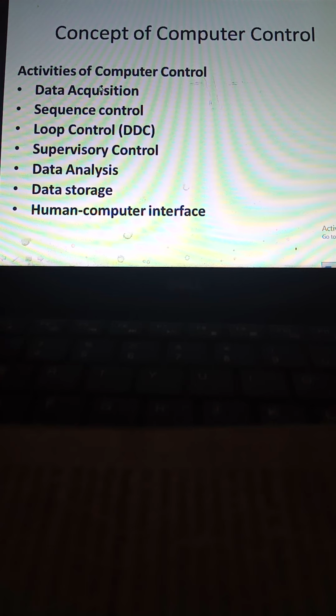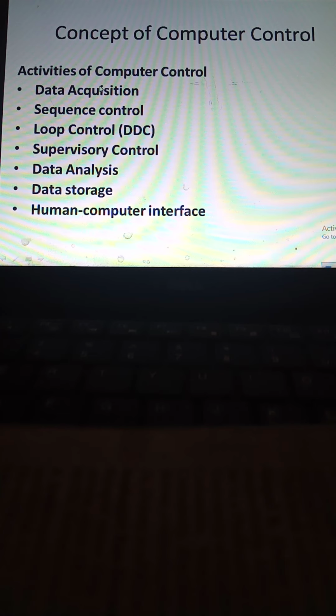So one is data acquisition. Data acquisition means collecting data. I already told what data the computer has to collect. One is output measurement done by a sensor, which has to be taken to verify whether the output is proper. Then, in controlling the output, some internal state of the system is needed. For example, to control voltage, current also has to be controlled, so the current cannot exceed a certain limit. So the current also has to be measured. That means state information from the system, not only output, is acquired by the computer.